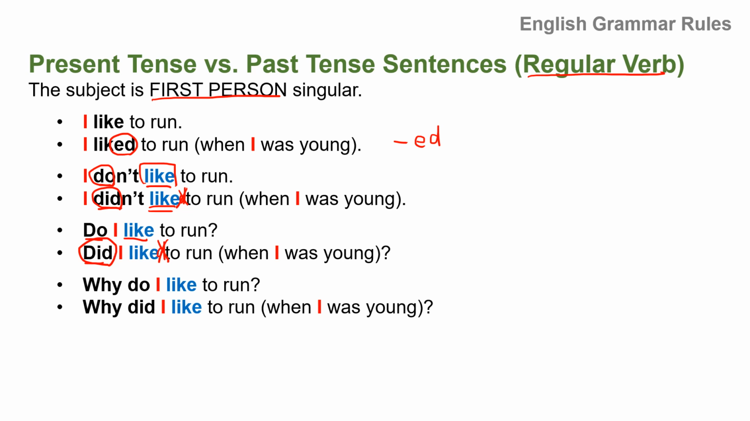And finally, using a question word, we're making a question. Why do I like to run? Just the same. Here, do I like to run? You just put why. Why do I like to run? And then why did? So past tense again. Do not put ed. Why did I like to run when I was young?